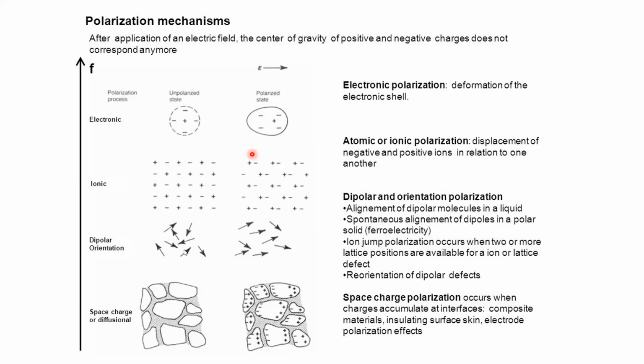So this is actually orientation polarization. In orientation polarization, the alignment of dipoles is in random directions. In ferroelectricity, the spontaneous arrangement is going to take place in one particular order.